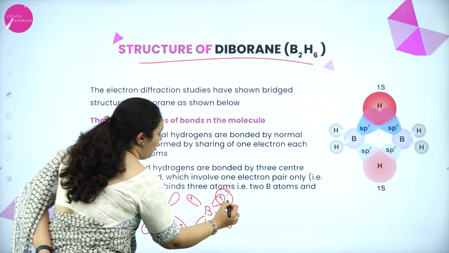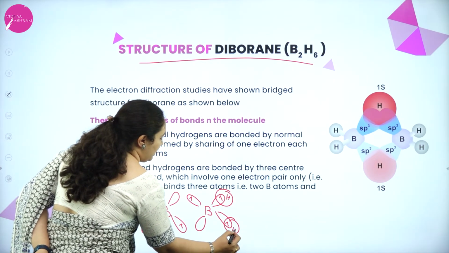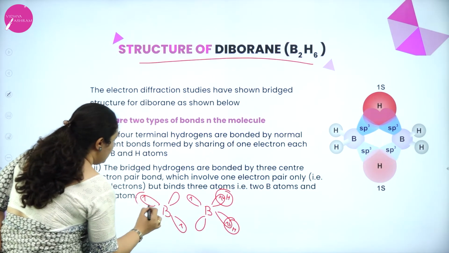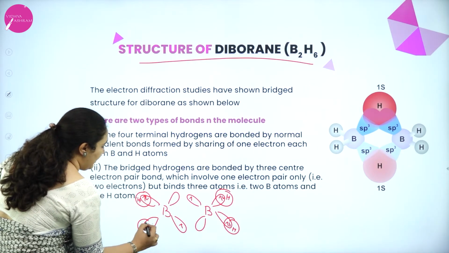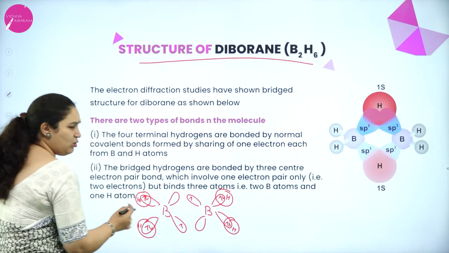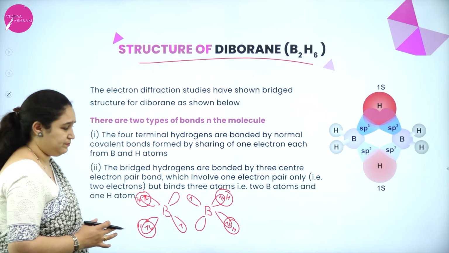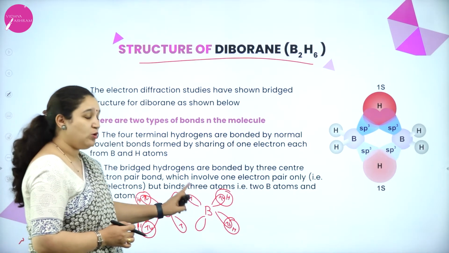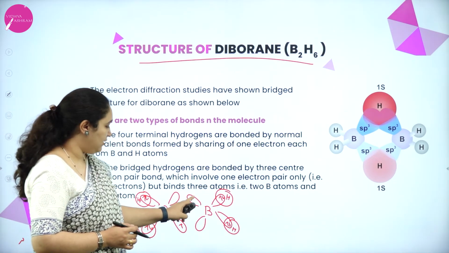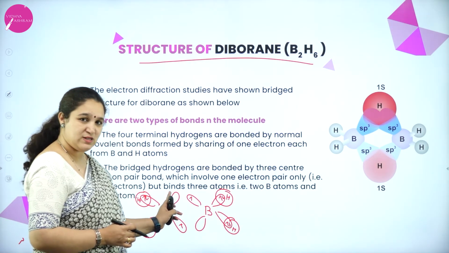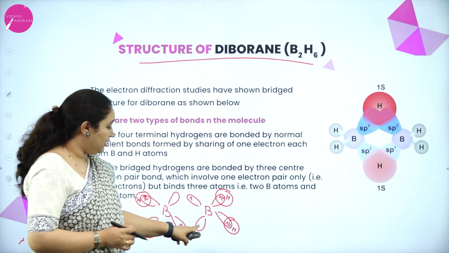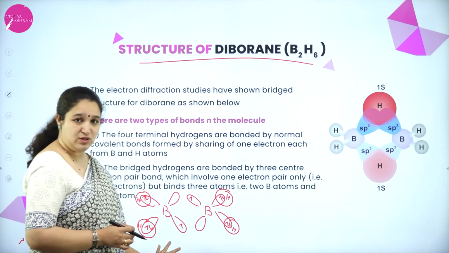So this will bond with hydrogen, this will bond with hydrogen. So 4 hydrogen atoms are there in the terminal with the normal covalent sigma bond which is formed. Now here one boron's hybridized orbital has an electron, the other boron's hybridized orbital has no electron.